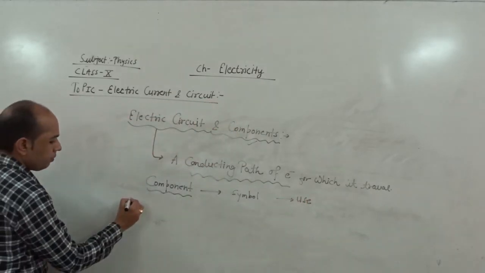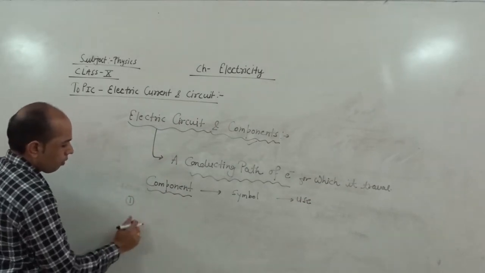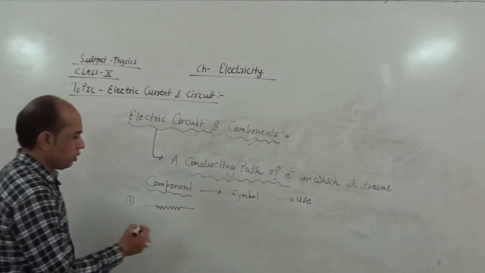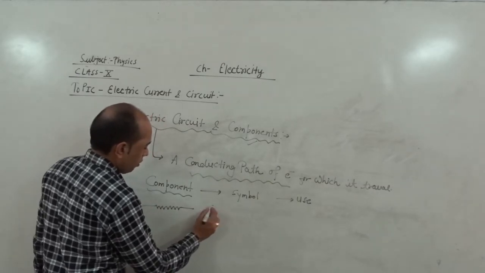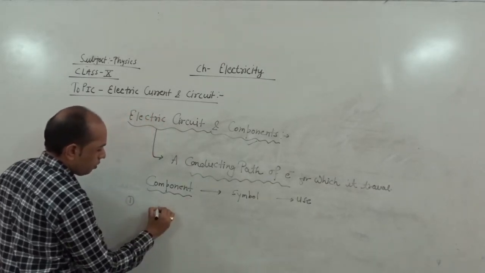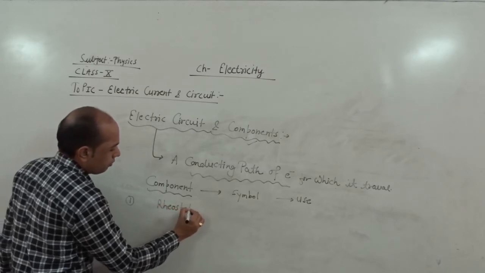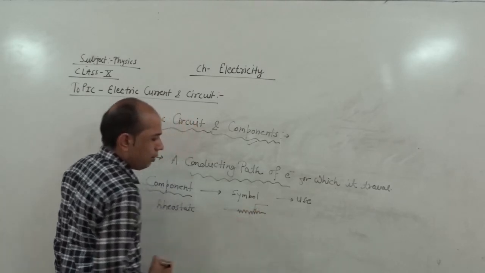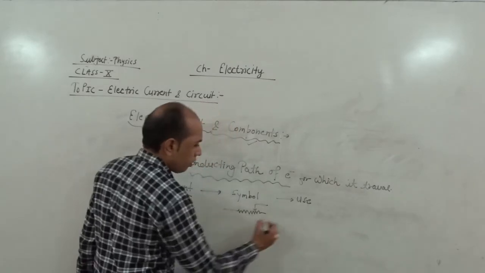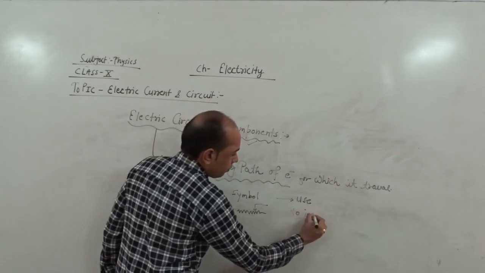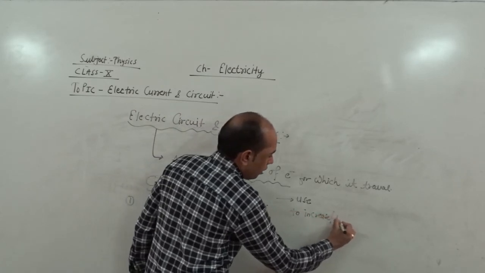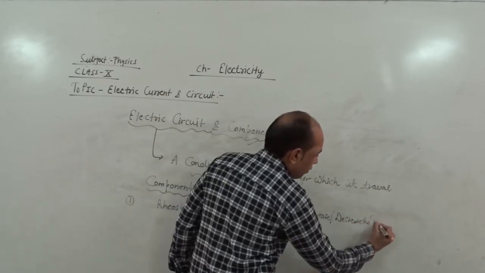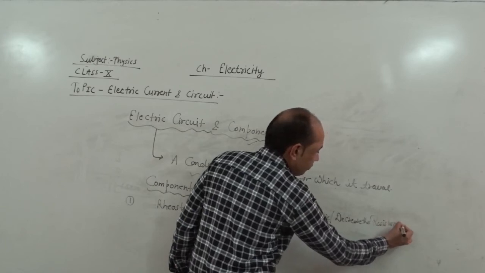So one by one we see. Number one, whenever such a symbol is there, this denotes a rheostat. It is represented by this symbol along with an upper line, and its use is to increase or decrease the resistance.